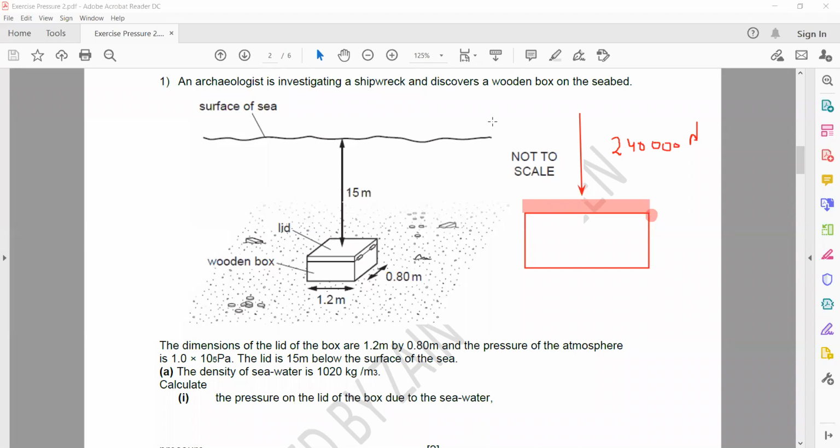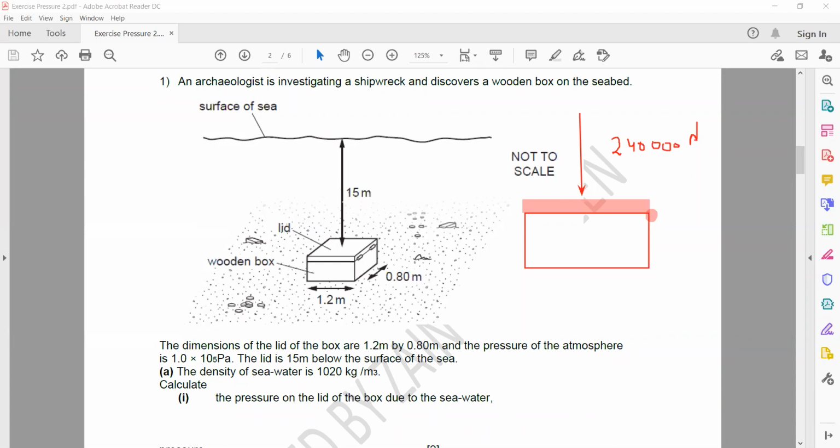Same thing, if I want to open the lid, the downward force which is closing the lid should balance with the upward force, or the upward force should be a bit more than the downward force, so that we can open this lid or cover. So if the downward force is 240,000, the upward force should be approximately 240,000 or more than that.